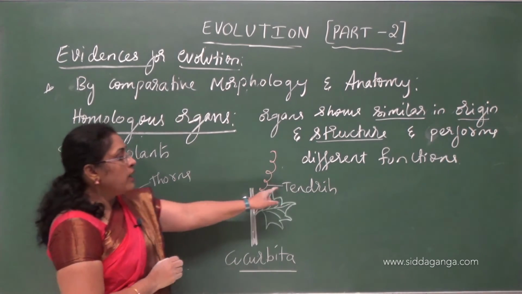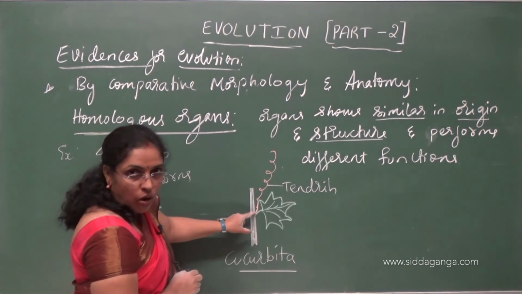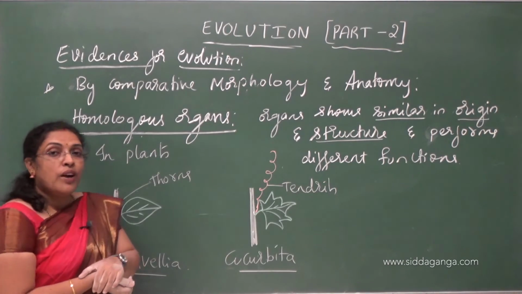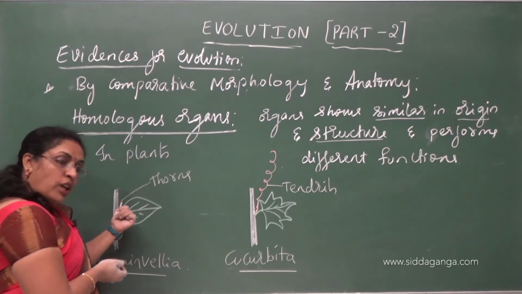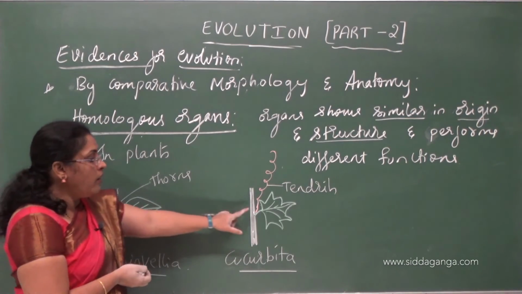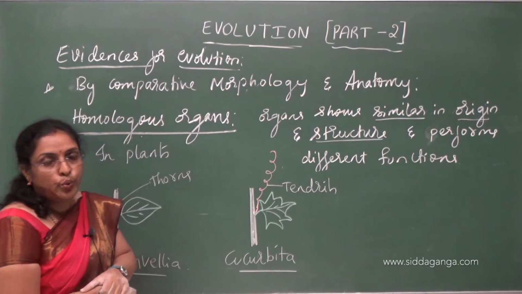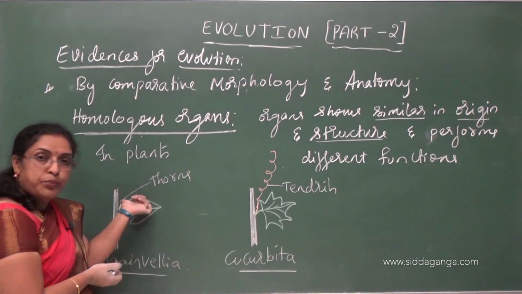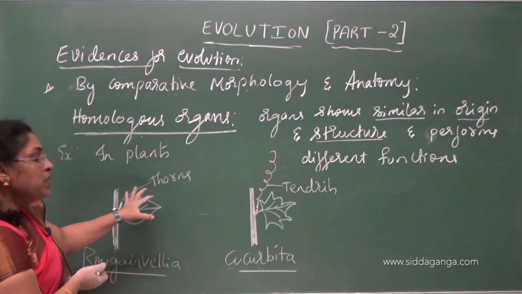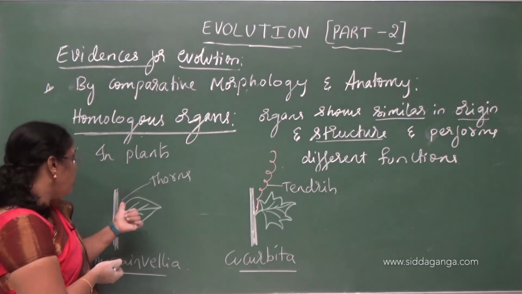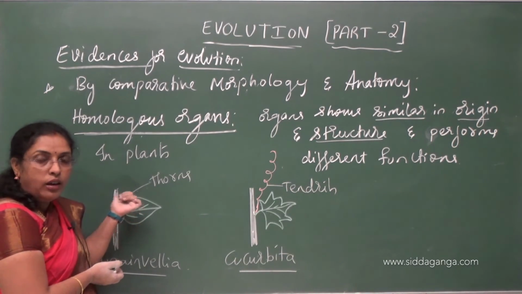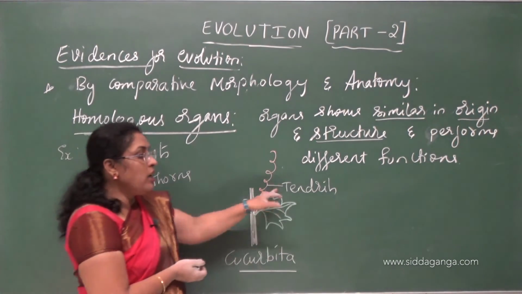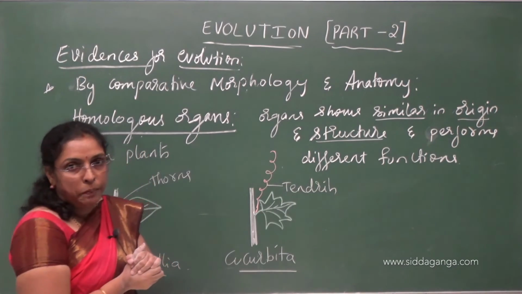and here the tendrils which also arise from auxiliary bud. They are similar in origin, but the function is different. This thorn helps in protection. That means predators will not eat the leaves because these thorns will prick the predators. So this mainly helps in protection, and tendrils help to climb the host plant.